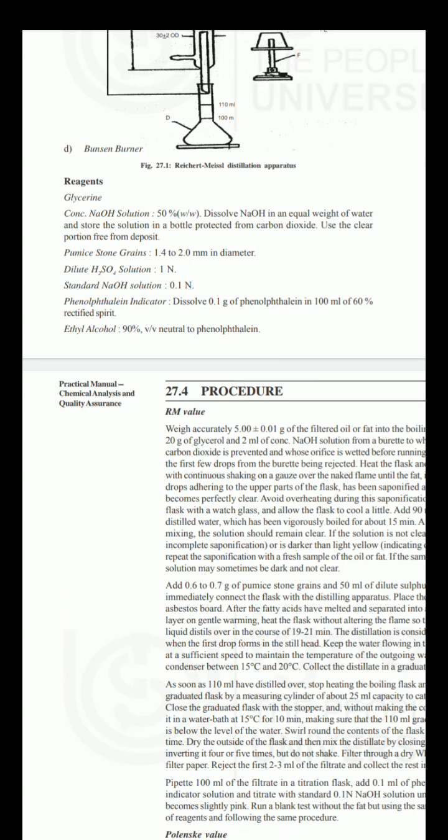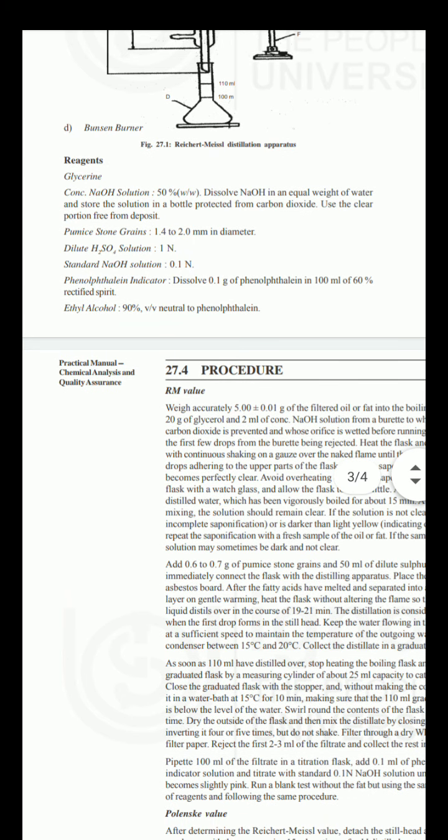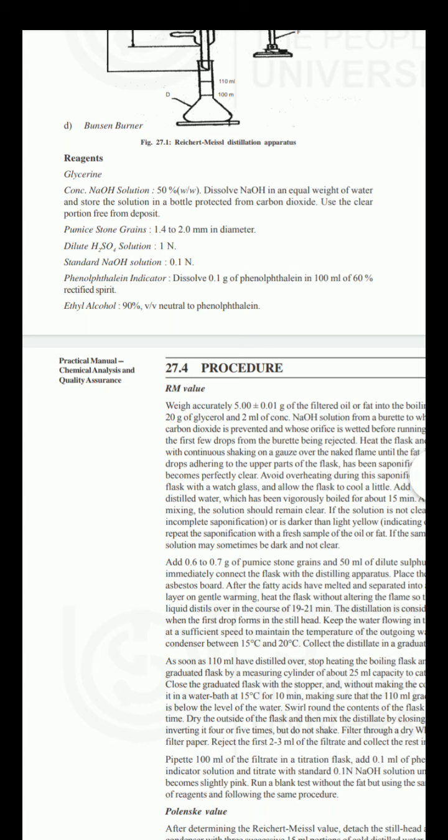How to prepare 50% weight by weight? It means we have to weigh 50 gram of NaOH and dissolve it in water up to the 100 ml mark in the flask.